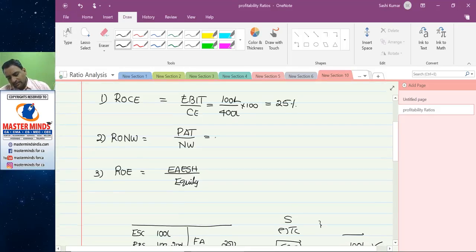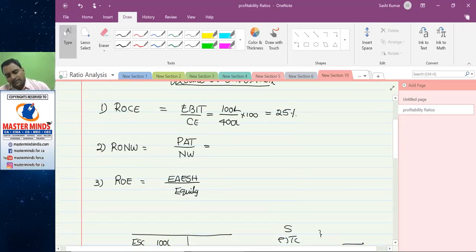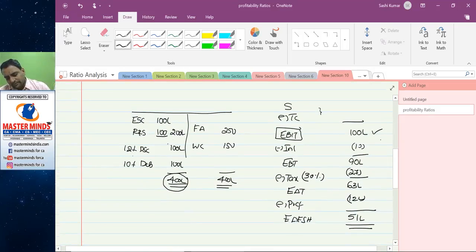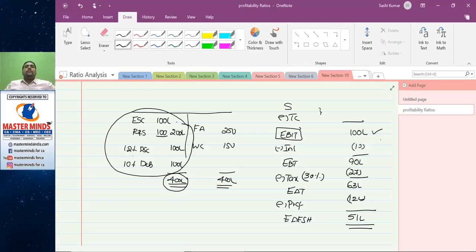This 25% is earned on all sources. It impliedly says that you are getting 25% return on equity capital, on preference capital, and on debt capital. Out of the 25%, only 10% has been paid to lenders. The balance 90 lakhs goes to the shareholders.